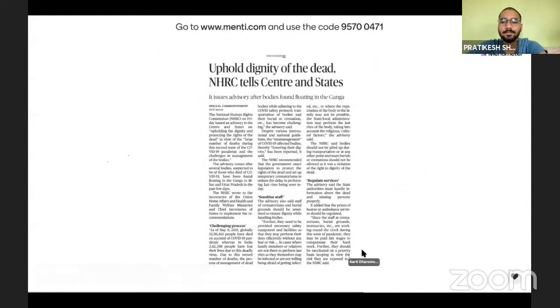Then we have this article, uphold dignity of dead. NHRC tells Centre and states. A few days back we heard that many dead bodies of COVID patients were floating on the Ganga and many other places, and some were buried, and some funerals were not as per their religion.